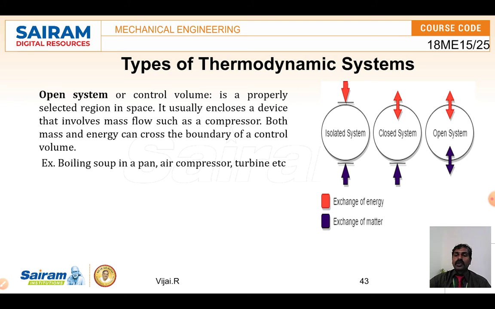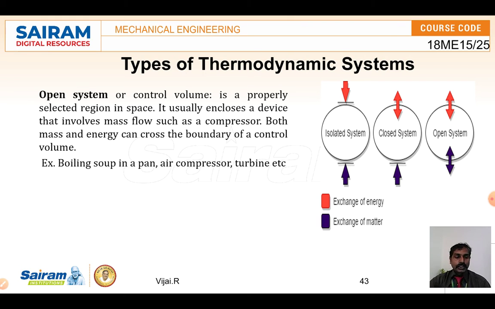So the flow open system is a properly selected region in space. It usually encloses a device which involves mass flow, such as a compressor. Even in a compressor, air gets inside and goes outside. Both mass and heat energy can cross the boundary, which is called an open system. In a closed system, mass cannot enter but heat can be exchanged, just like a pressure cooker. So we can take these two examples as an open system and a closed system.